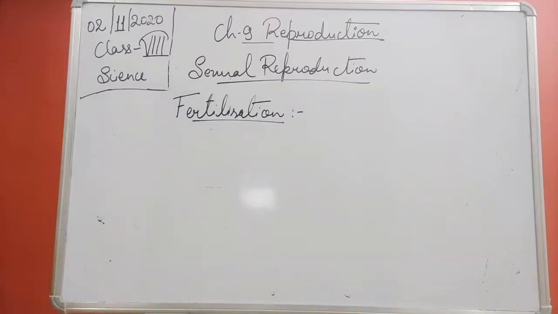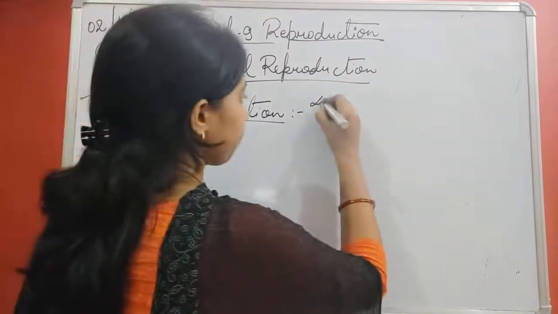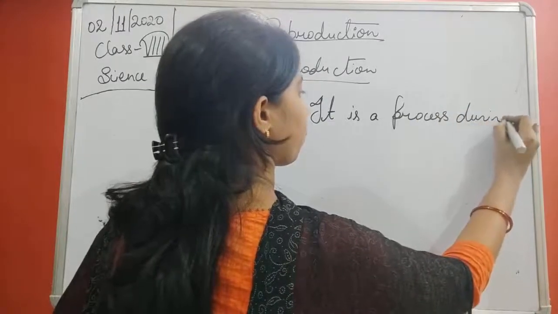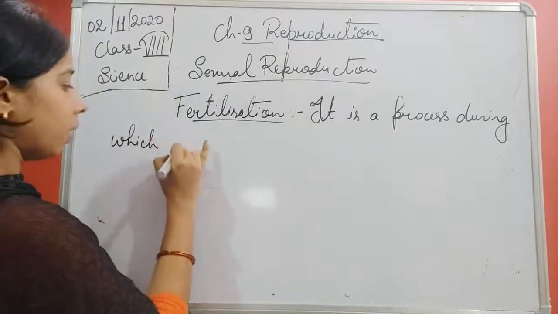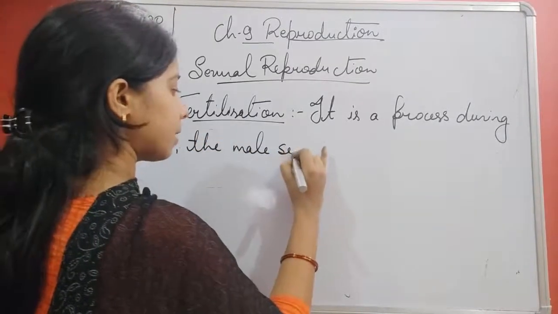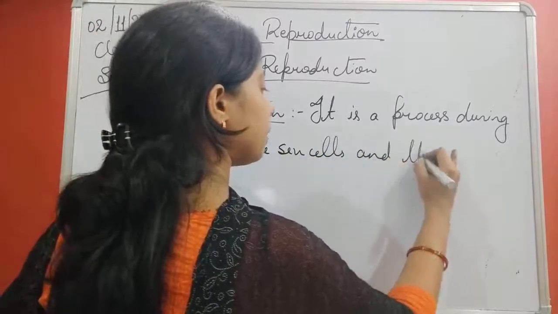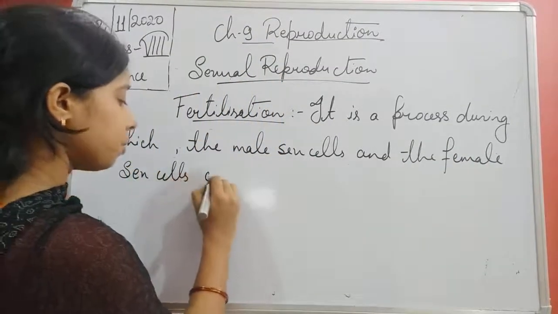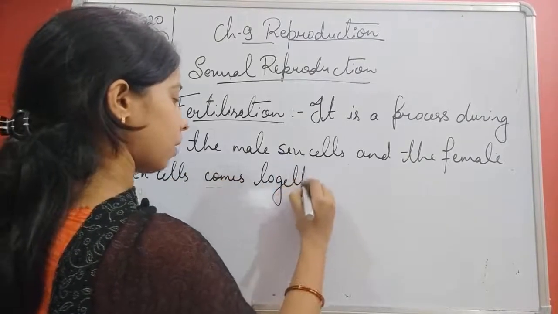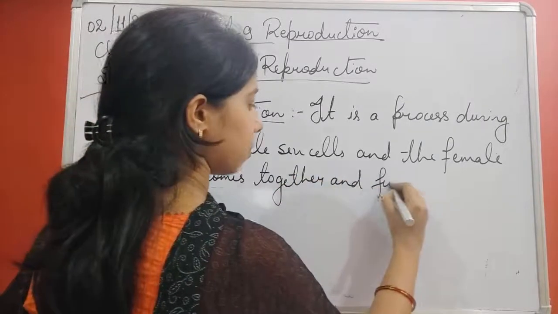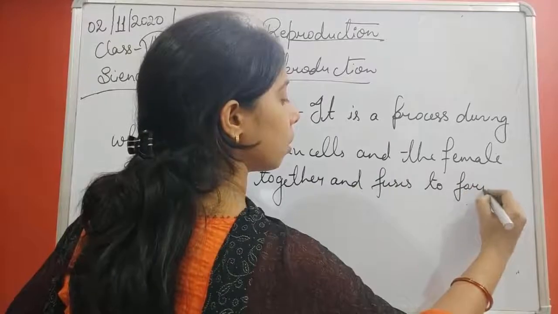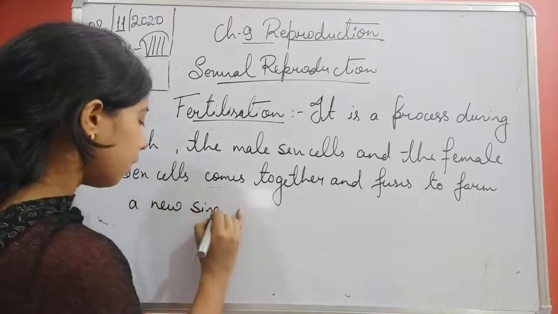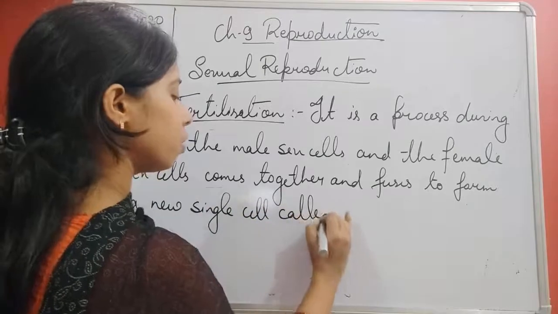So we can define fertilization. It is a process during which the male sex cell and the female sex cell come together and fuse to form a new single cell called zygote.